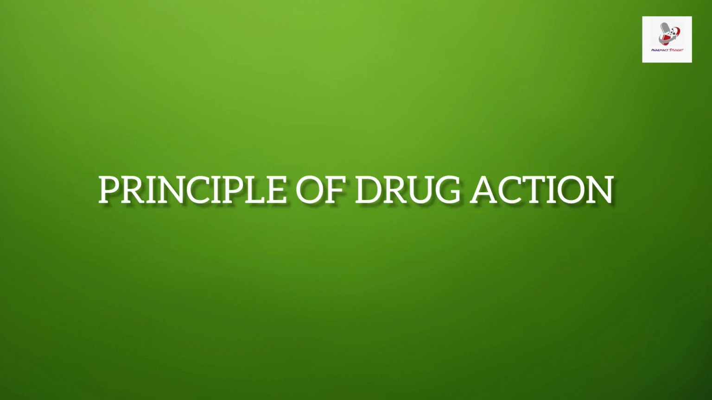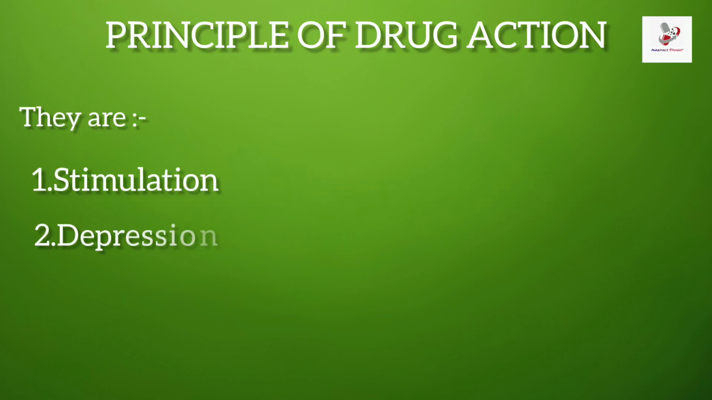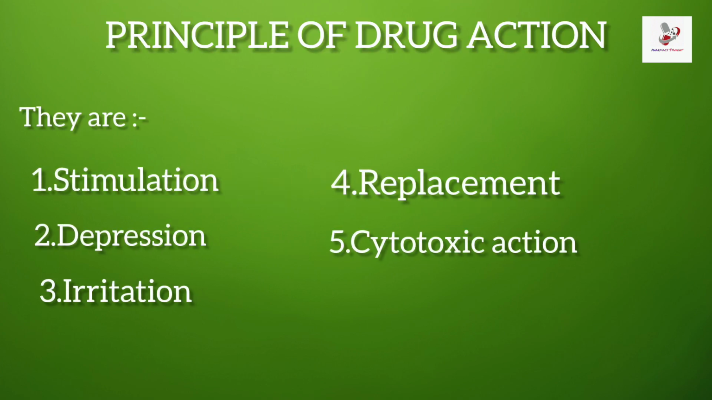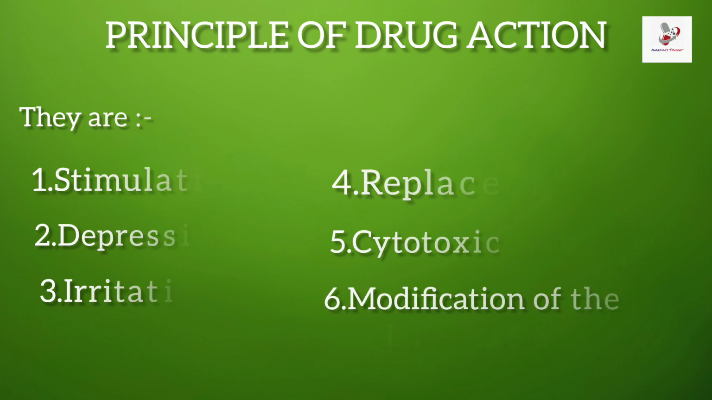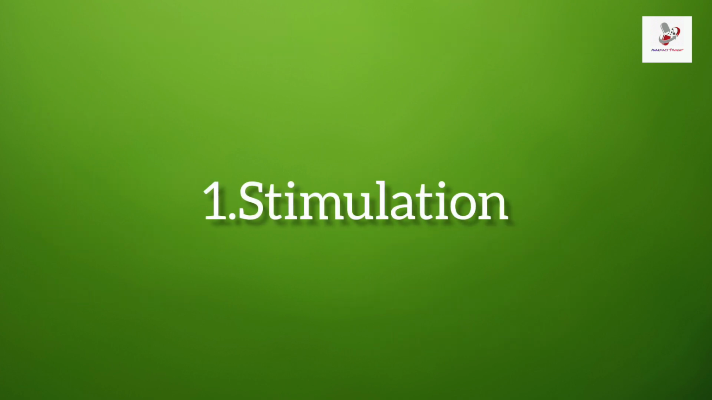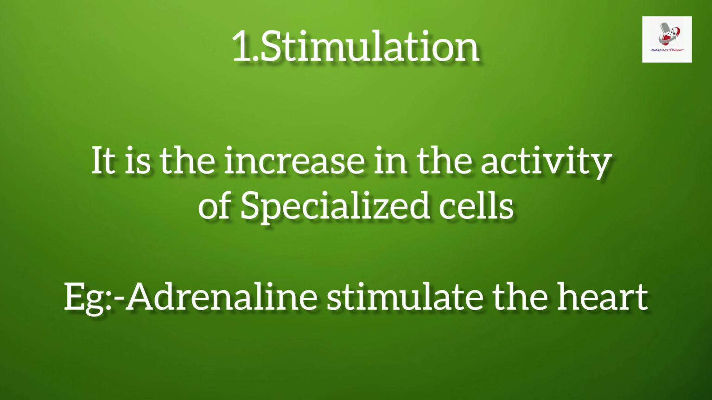Going to the topic of principles of drug action. The drug produces its effect by interacting with the physiological system of the organism, and there are six basic steps of drug action that can be broadly classified as stimulation, depression, irritation, replacement, cytotoxic action, and modification of immune status. Stimulation. In pharmacology, stimulation refers to the enhancement of physiological and psychological function through the administration of certain drugs or compounds, and this can include increased alertness, energy, mood elevation, and cognitive function. In simple terms, stimulation is the increase in the activity of specialized cells. Example: adrenaline stimulates the heart.